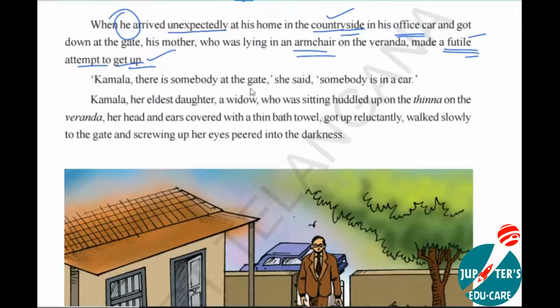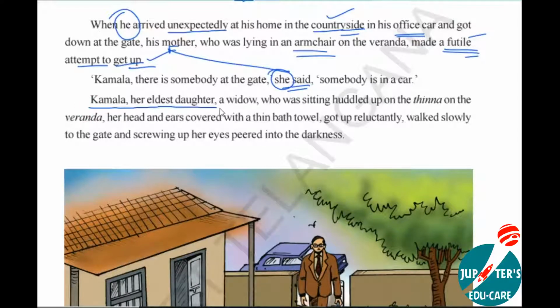Kamala, there is somebody at the gate, she said. Somebody in a car. Kamala, there is somebody at the gate. She is saying, she means the mother. Mother is lying in the armchair, right? So, somebody in a car. Kamala, her eldest daughter. Please underline this one.